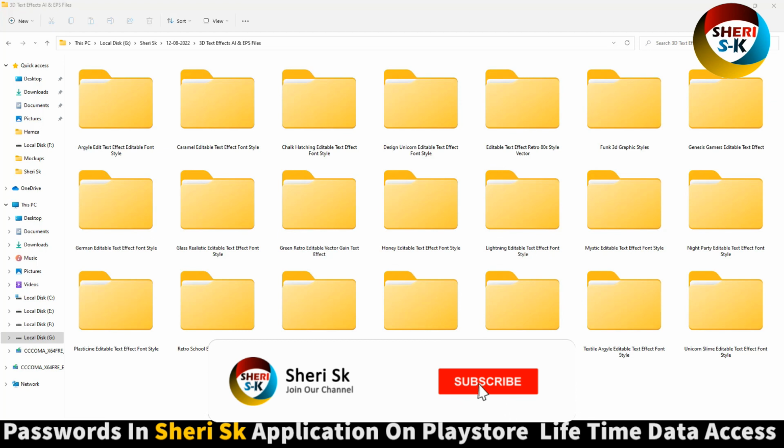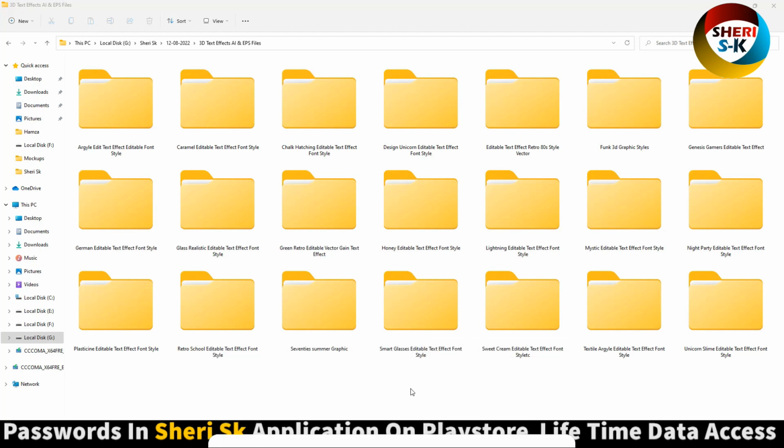Assalamualaikum friends, here is a 3D text effect in AI and EPS files. That means these files are for Adobe Illustrator.